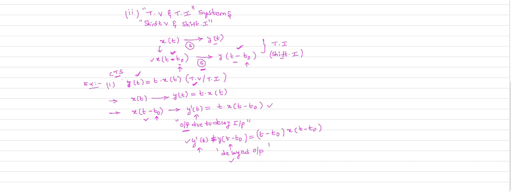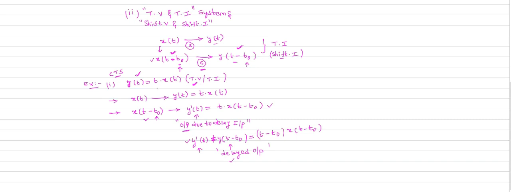I considered a continuous time system here, described by this equation. In the problem, the relation between the input and output described by your system is given. They ask you to check whether the given system is linear or non-linear, time variant or time invariant, like that.